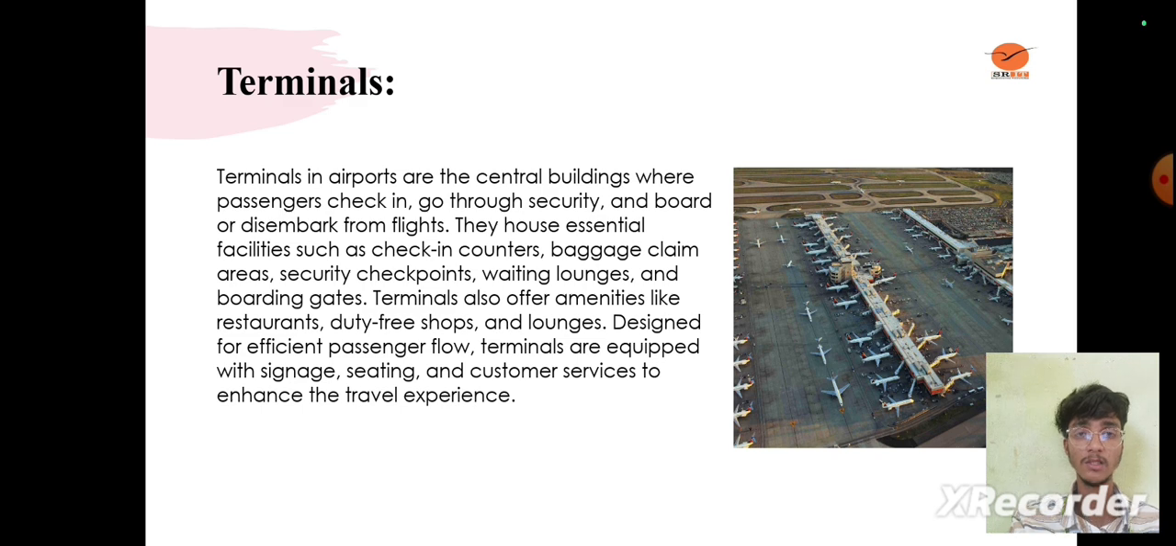Next slide. Terminals. Terminals at an airport are central buildings where passengers check in, go through security, and board or disembark from flights. They house essential facilities such as check-in counters, baggage claim areas, security checkpoints, waiting lounges, and boarding gates. Terminals also offer amenities like restaurants, duty-free shops, and lounges, designed for efficient passenger flow. Terminals are equipped with signage, seating, and customer service to enhance the travel experience.